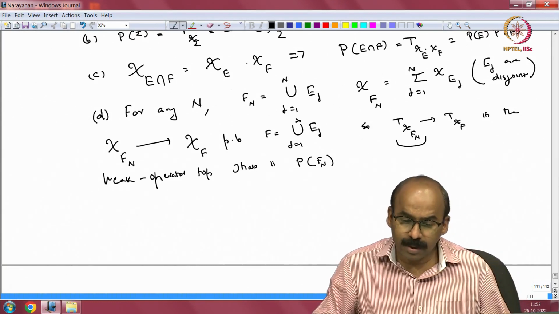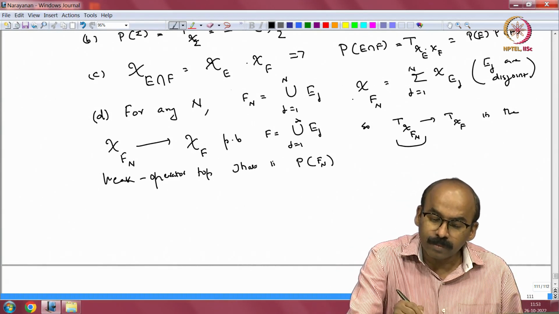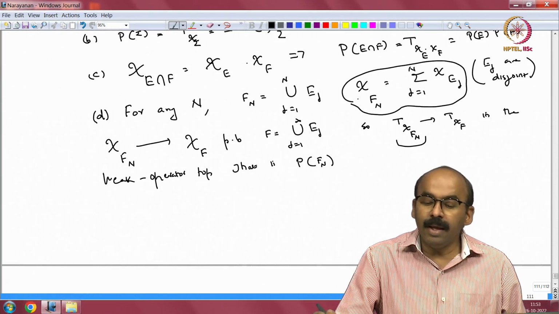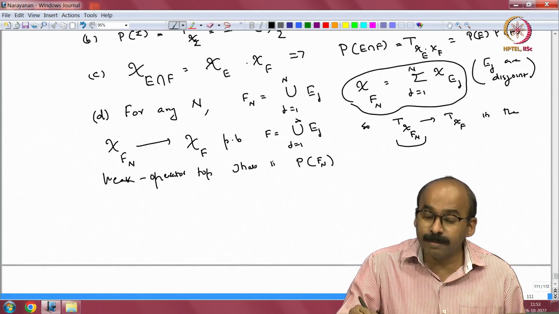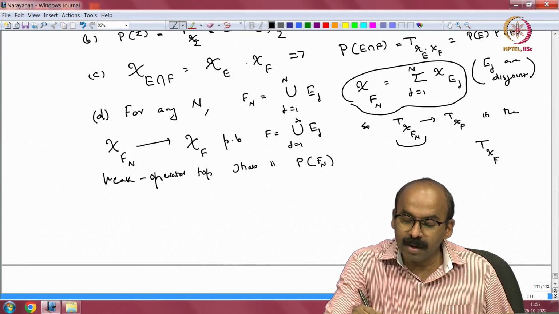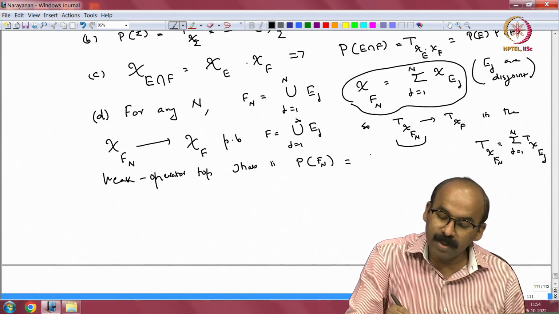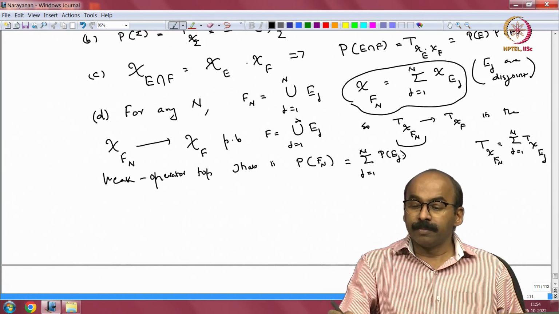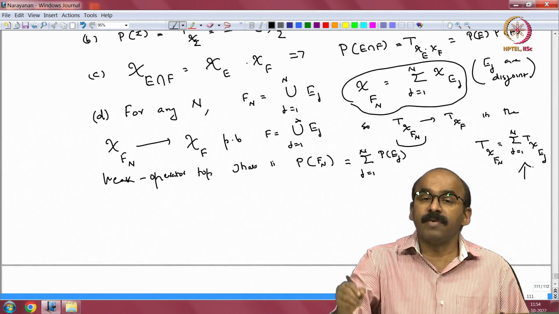Okay. So, I should write this a bit more clearly, use this and use the fact that T respects linearity. So, T chi F n is equal to summation j equal to 1 to n T chi E j, right. So, P F n is going to be summation j equal to 1 to n P E j, right, because of this, right, that is the definition of P, right.